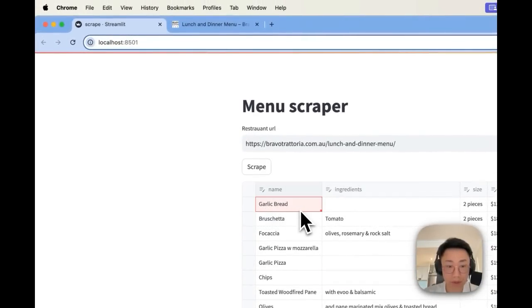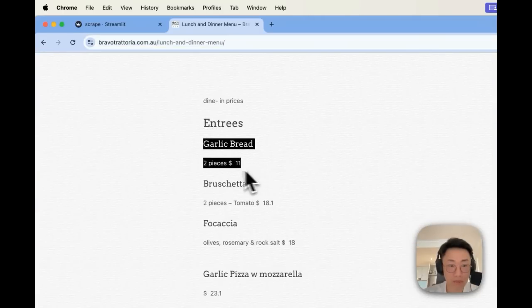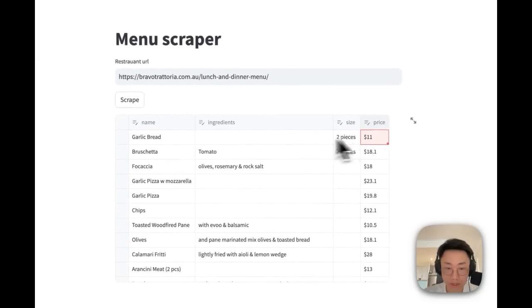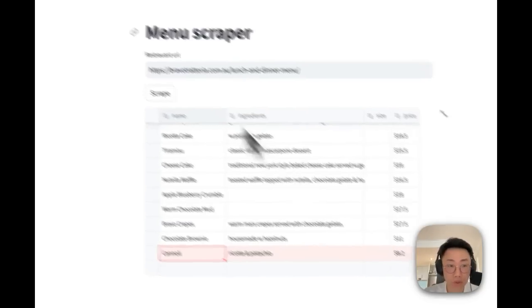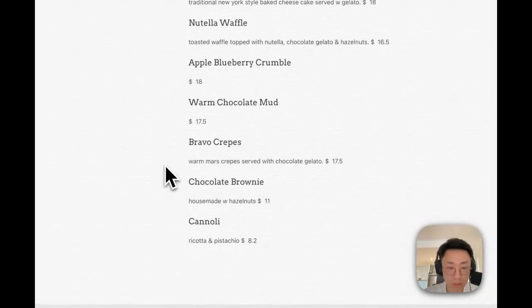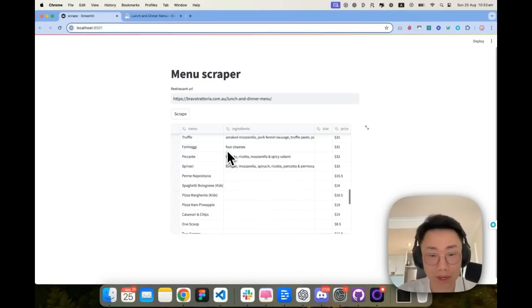The first item here is garlic bread, which if I go to this website, the first item is garlic bread, 2 pieces, $11. And that's exactly correct. And the last item is this cannoli, which has ricotta and pistachio at $8.2. If I scroll all the way to the bottom, it is also exactly correct. So this is doing a pretty good job with a large amount of content.